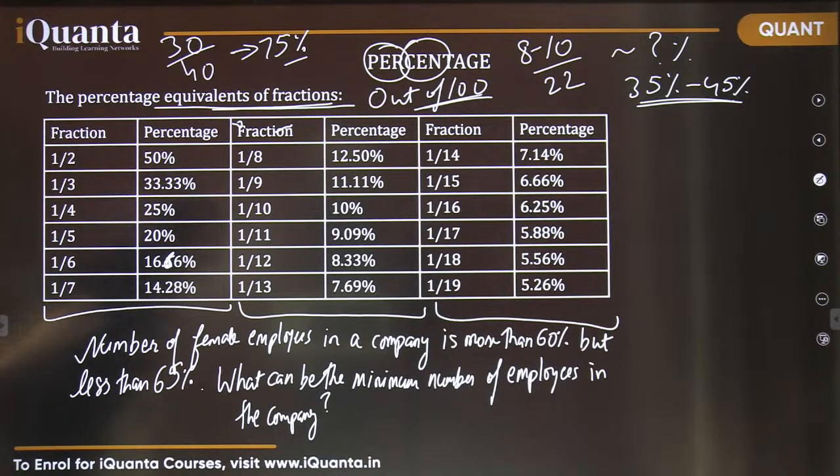Doug, 3 females means out of 5 there are 3 females. Then what percentage would be females? Isn't it 60%? But it was mentioned that number of female employees are more than 60%. Isn't it, Duck? That doesn't satisfy.